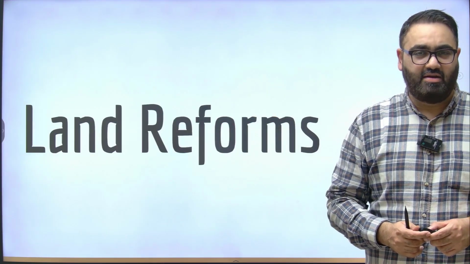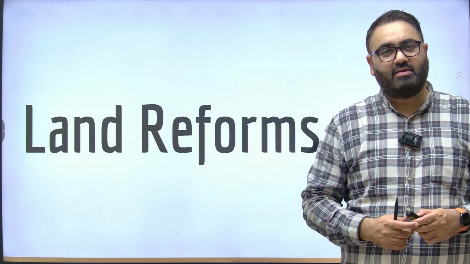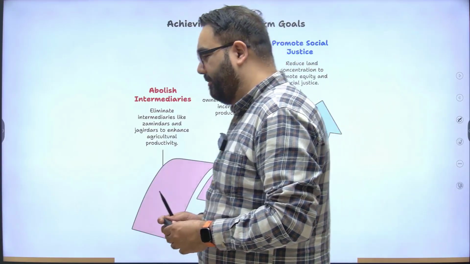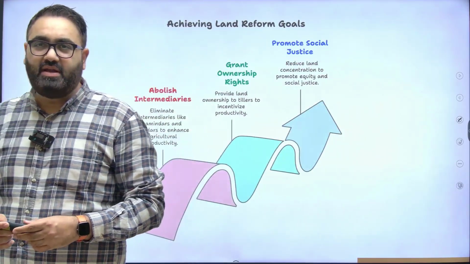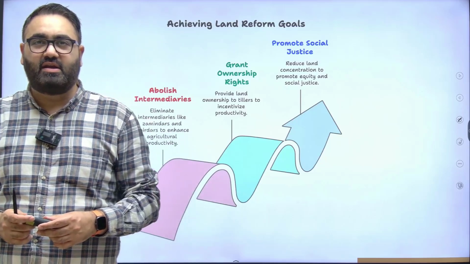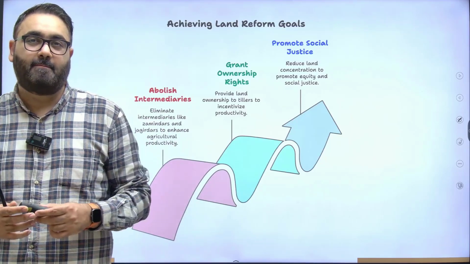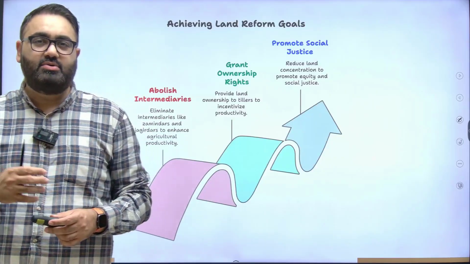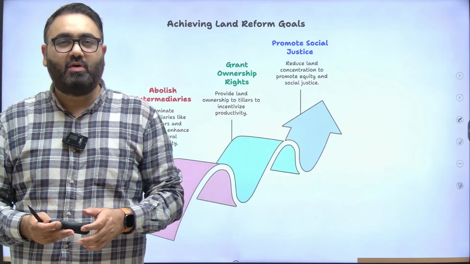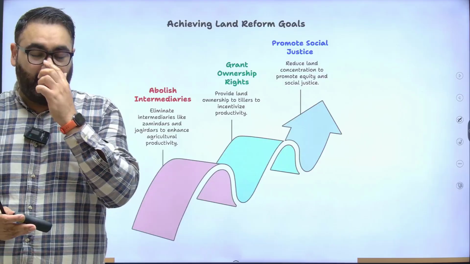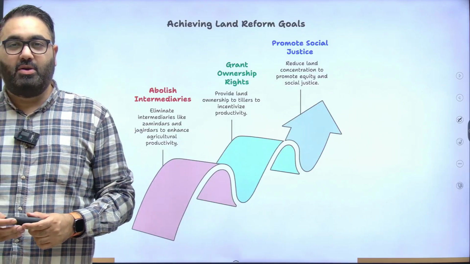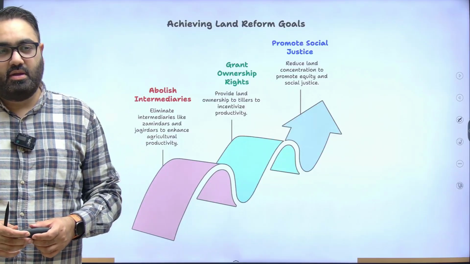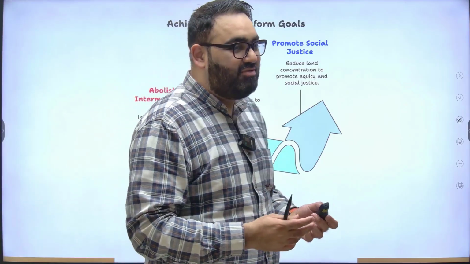Starting with the land reforms, because a lot of things were done in the agriculture sector. If you look at the land reform, it was a very interesting idea. Before the British left India, there was one very interesting thing that harmed India considerably. Just before they left us, what they did was they distributed huge pieces of land to people who were close to the British. So people who were the supporters of the British, people who used to help them in making policies, people who were servants of the British, they were given humongous pieces of land.